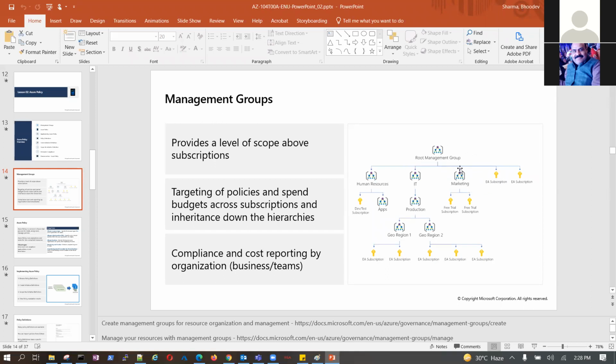The CTO is directly reporting to him, whereas I'm reporting to my manager, who reports to a director, who reports to the MD, who reports to the CEO. So that becomes a tree. Okay, that is how the hierarchy works. Subscription, any level.